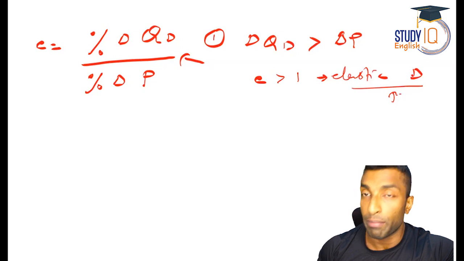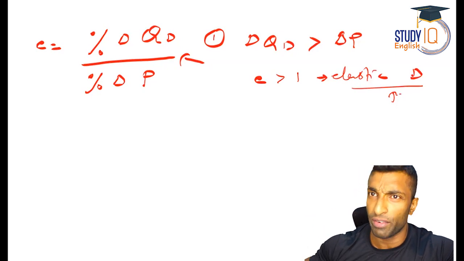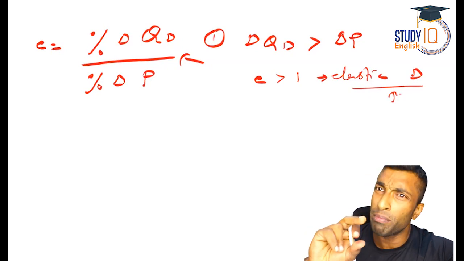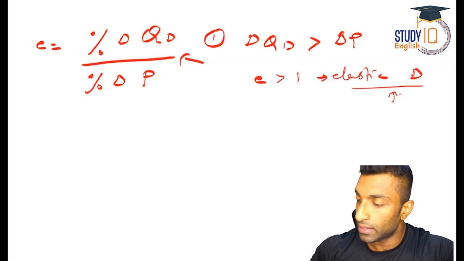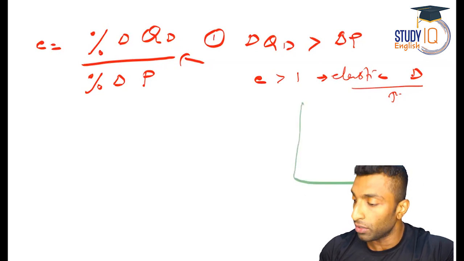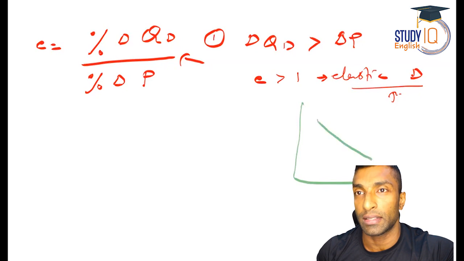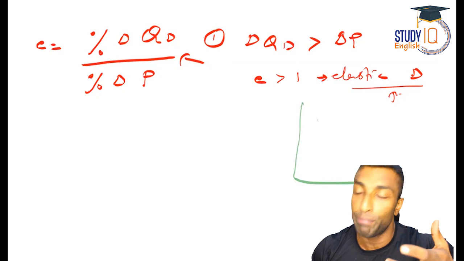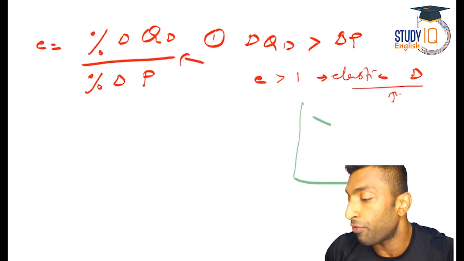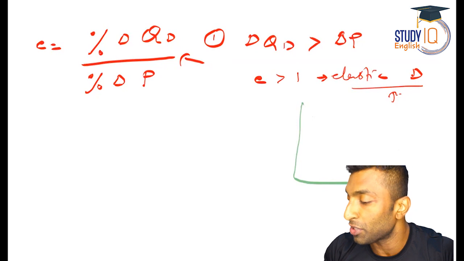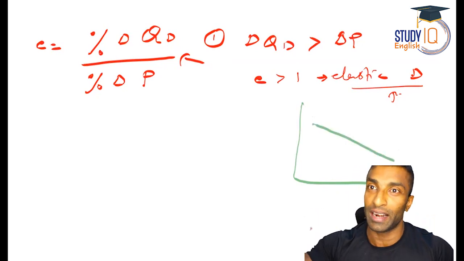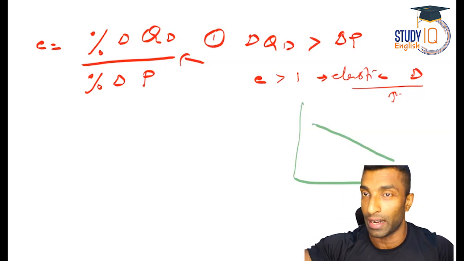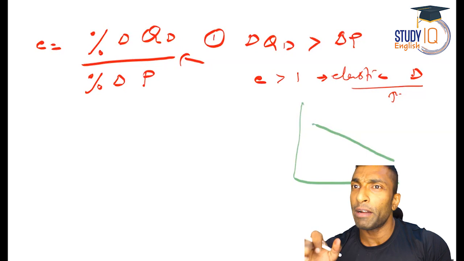When it comes to elastic demand, normally the demand curve we have drawn is a downward sloping curve. Here you need to make it a bit flatter. So when you draw this demand curve, in a normal situation you will be drawing like this. To understand better, make it a bit flatter. Even flatter will be much better, but it should not be a horizontal line. That will be the perfectly elastic demand, the last situation where you can draw a horizontal line. So this is going to be a little bit flatter curve.